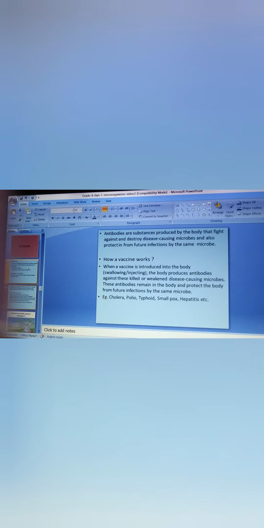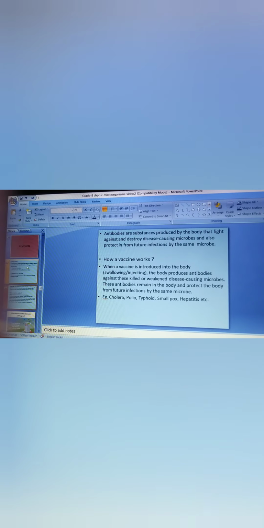How are vaccines prepared? Vaccines are preparations of killed or weakened disease causing microbes. So in my earlier session, I spoke about vaccines and how they are prepared by weakening the microbes which cause diseases. So let us see now. Antibodies are substances produced by the body that fight against and destroy disease causing microbes and also protect it from future infection by the same microbe.